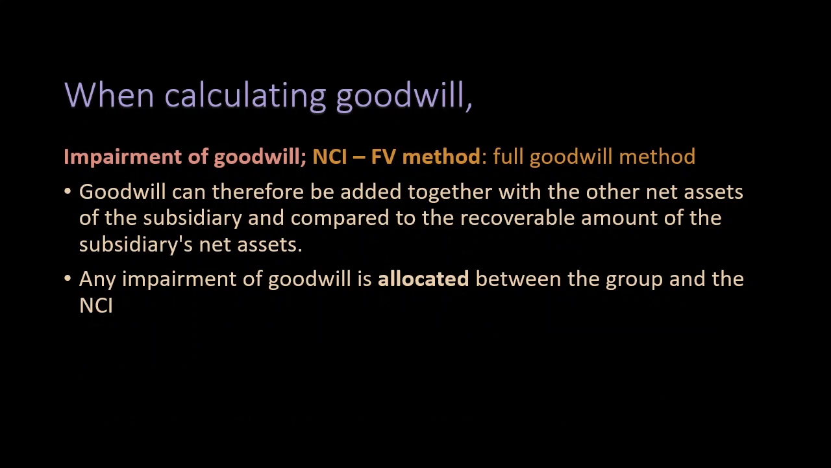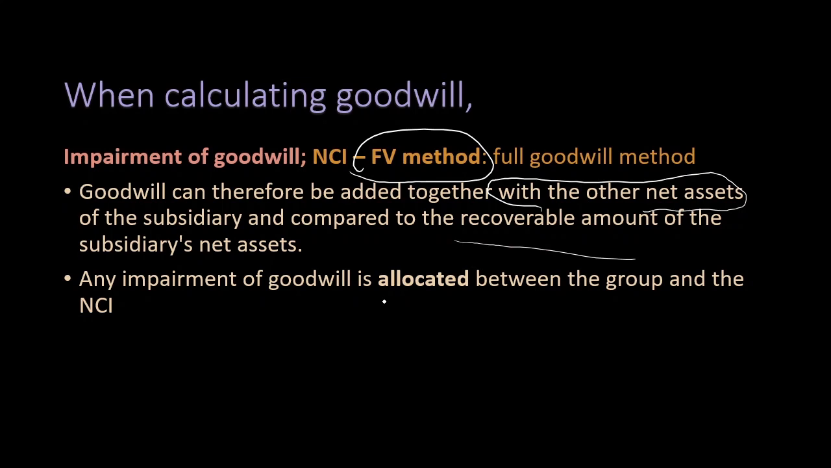Impairment of goodwill. If NCI is calculated at fair value, the full goodwill method, goodwill can be added together with the other net assets of the subsidiary and compared to the recoverable amount of the subsidiary's net assets. Any impairment is allocated between the group and NCI.